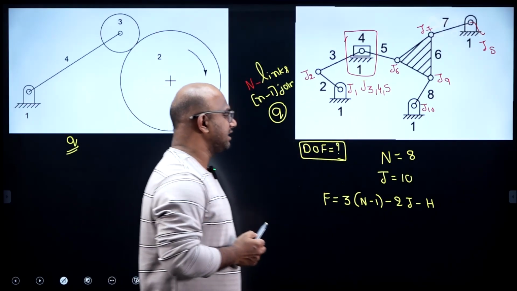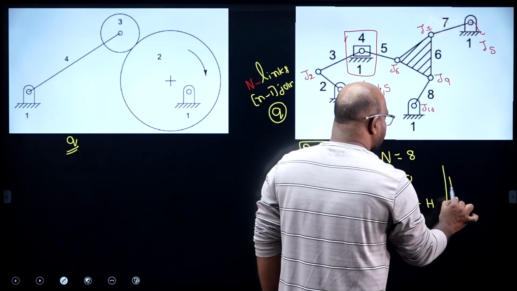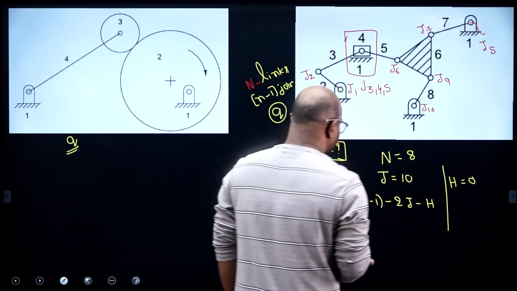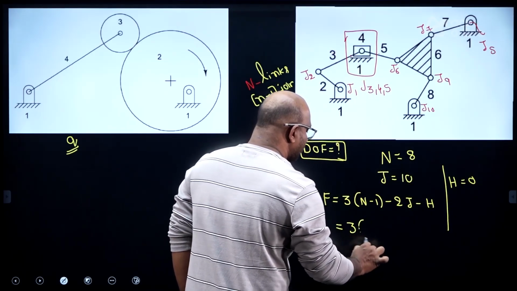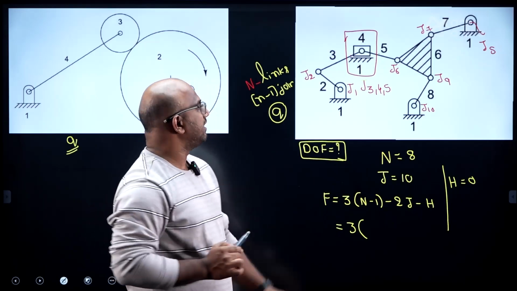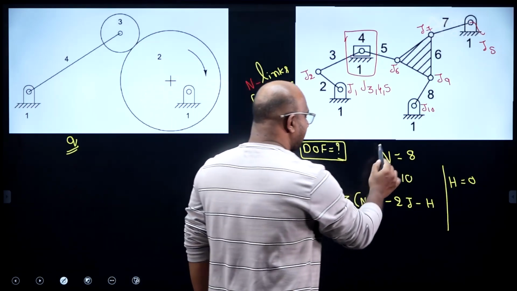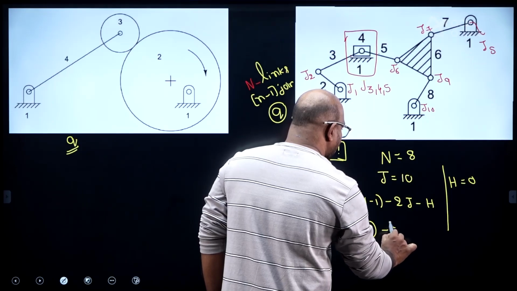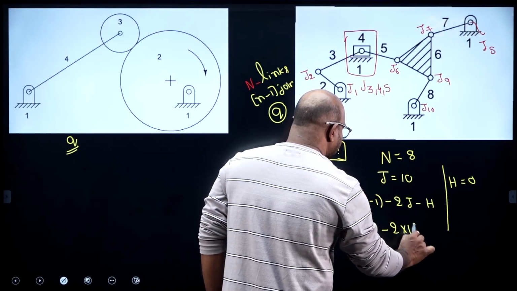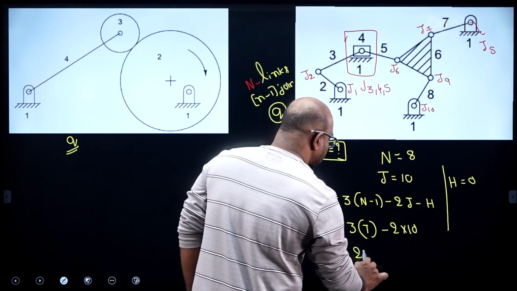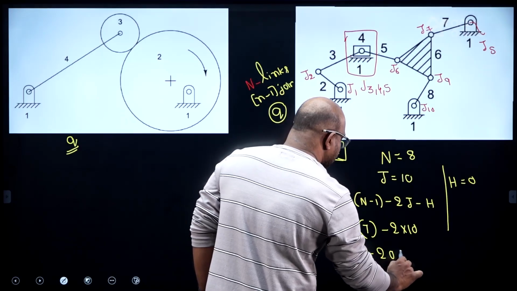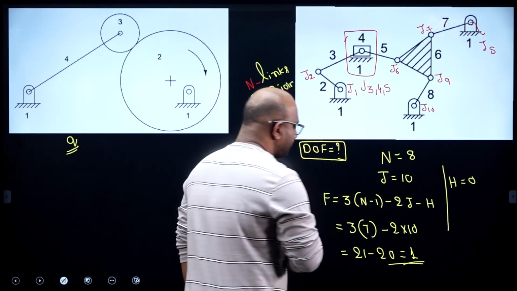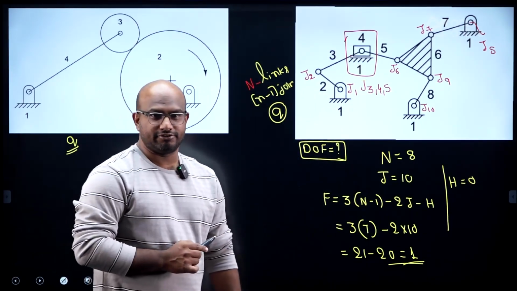No higher pairs are there, guys. So h equal to how much? 0. Then how much am I going to get? 3 into n minus 1. So n is how much, guys? 8. So it becomes 7, guys, minus 2 into 10. How much is coming? 21 minus 20. The answer equal to 1. I hope this is clear for you guys.